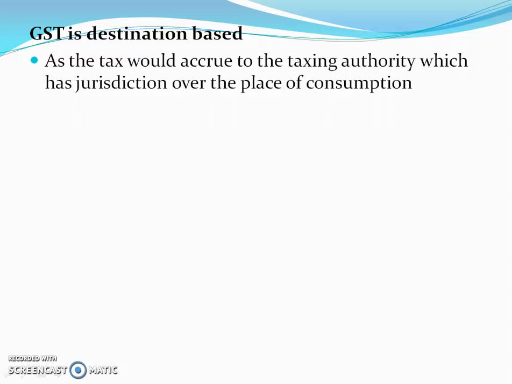That's why it is a destination-based tax. So these are the features of GST.